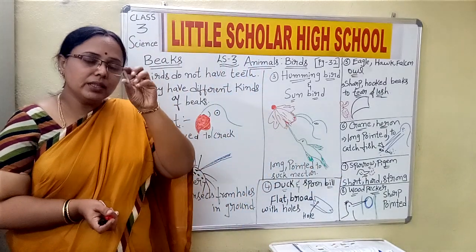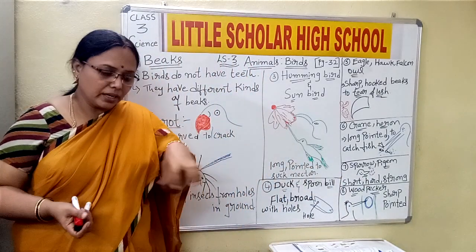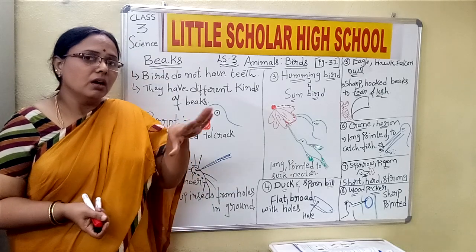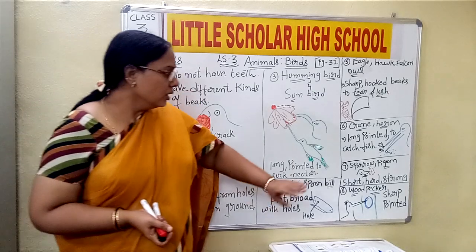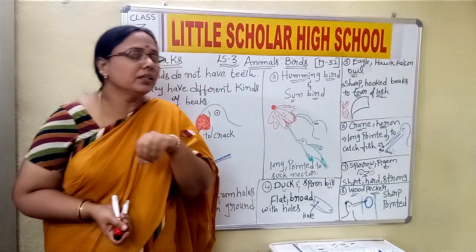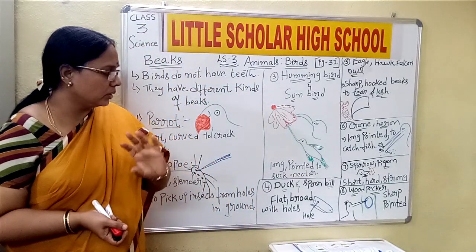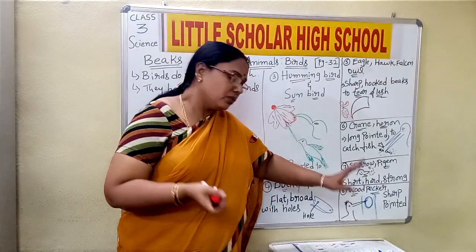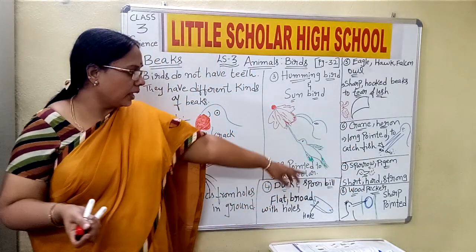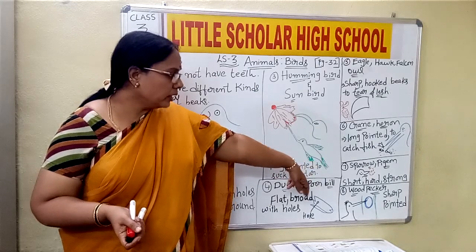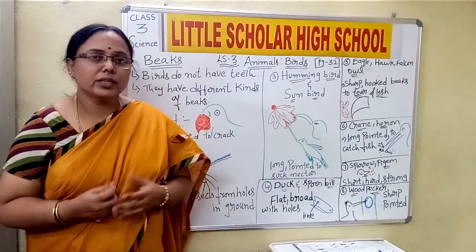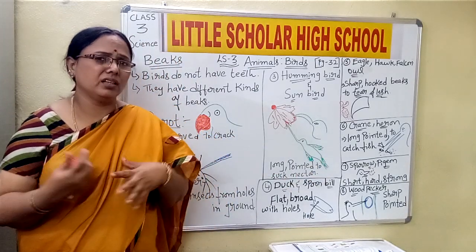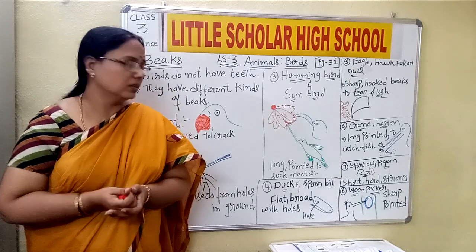Okay, and when they are picking up the grains, they are naturally on the ground or on the surface of the land. So the beak should not get damaged. Hence they are strong in nature and hard in nature. So the sparrow or the pigeons which we find normally in our surroundings have short, hard and strong beaks. And what kind of food do they take? They are nothing but the grains which are normally used by us.